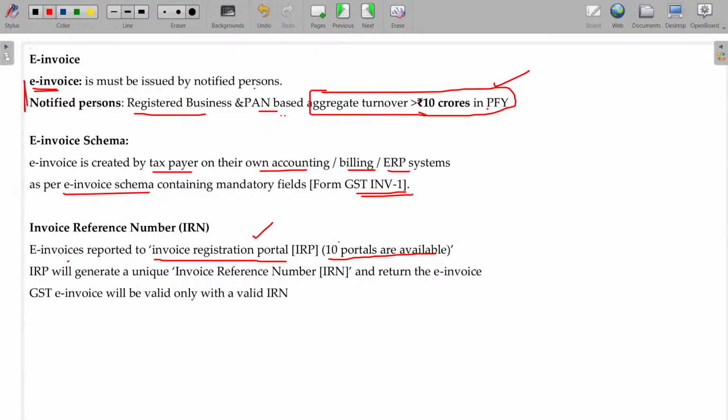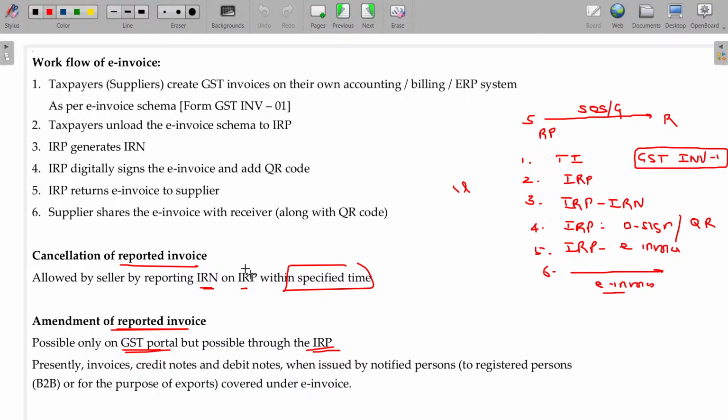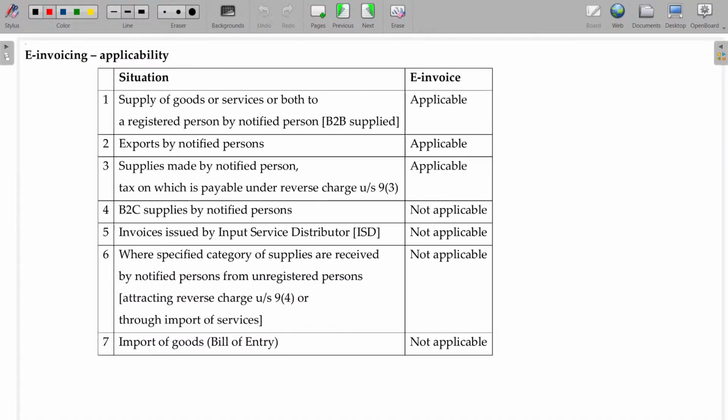We have almost 10 portals for registration purposes because there may be crowded traffic, sometimes there will be internet traffic and you cannot upload. To avoid that, we have almost 10 portals. The IRP will generate a unique invoice reference number and return the e-invoice. A GST invoice will be valid only with a valid IRN. The invoice reference number should be there. If you don't have an invoice reference number, that is invalid. And of course, this is the workflow, and you can cancel and amend through the IRP itself or via the GST portal.